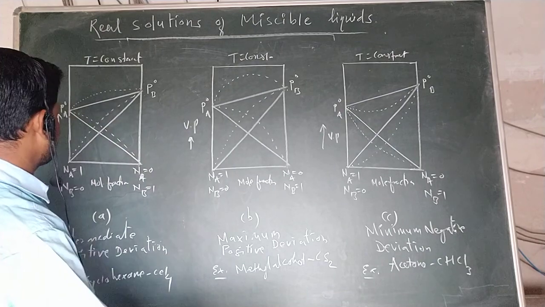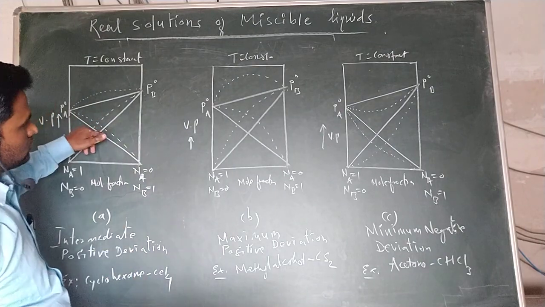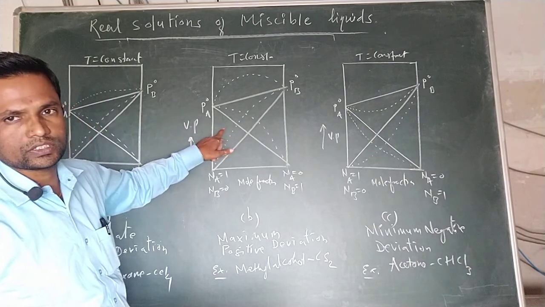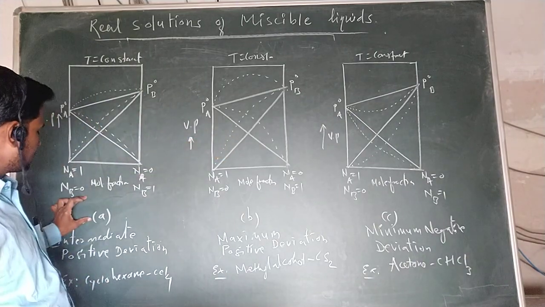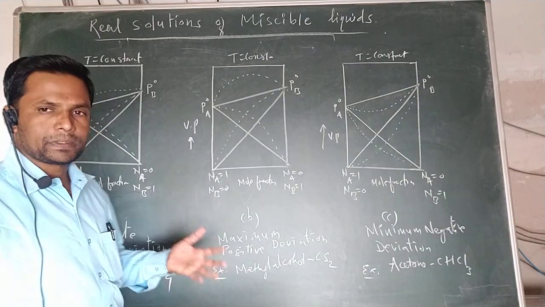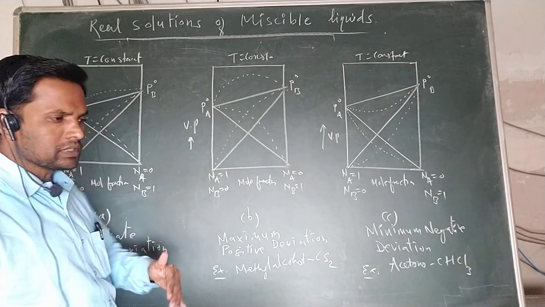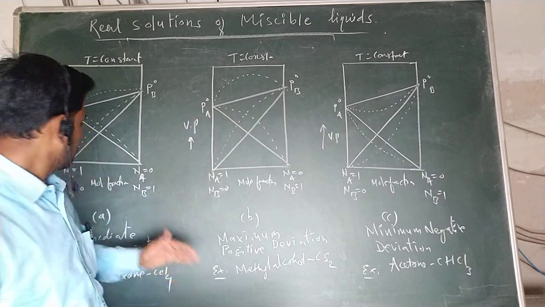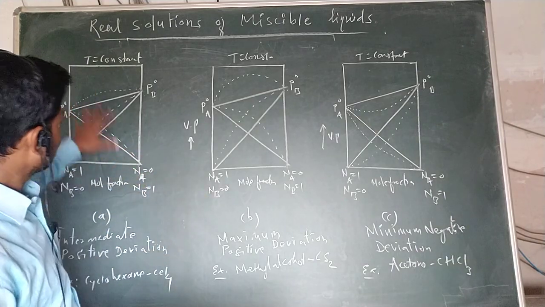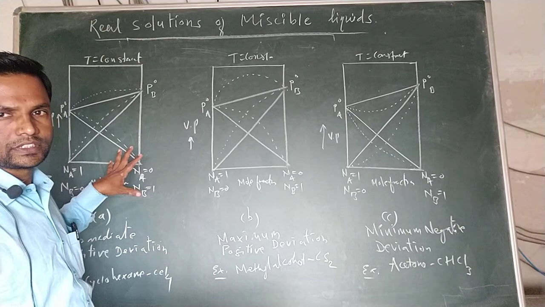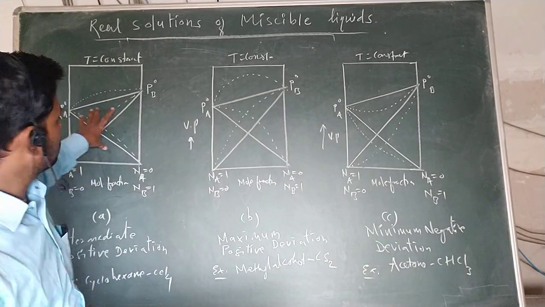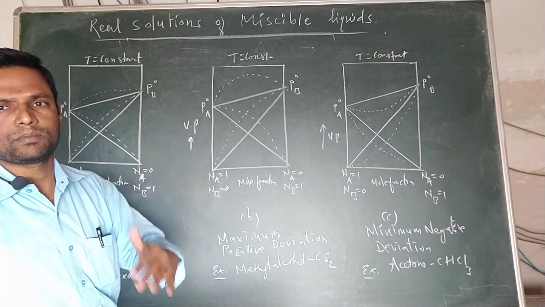In the first graph we can see here, this is the positive deviation, no doubt. These two are the positive deviations. The first and second are the positive deviations, but the first one is the intermediate positive deviation, where the partial pressures of these solutions become intermediate in the positive deviation from Raoult's law, where the total pressure of the solution is intermediate between these two components A and B, and it shows the intermediate positive deviation.